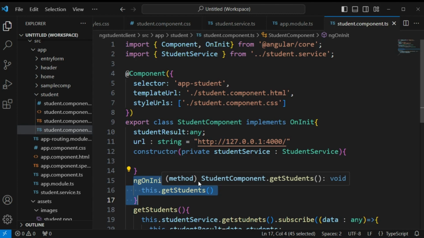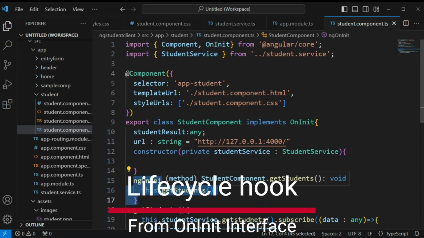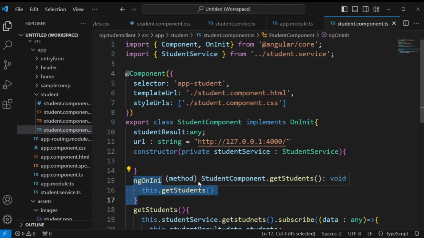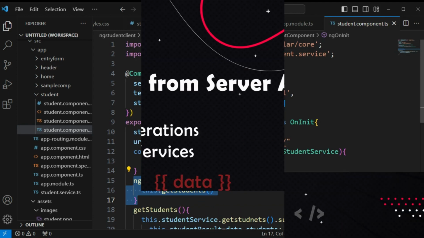It is used to perform any additional initialization that is required for the component. It is commonly used to call the services or to set up some subscriptions. Here we are using it to call the services. Here we have the get students service that is called after the constructor is initialized.